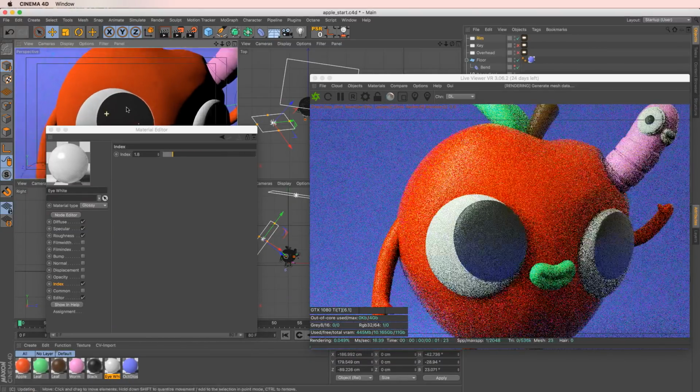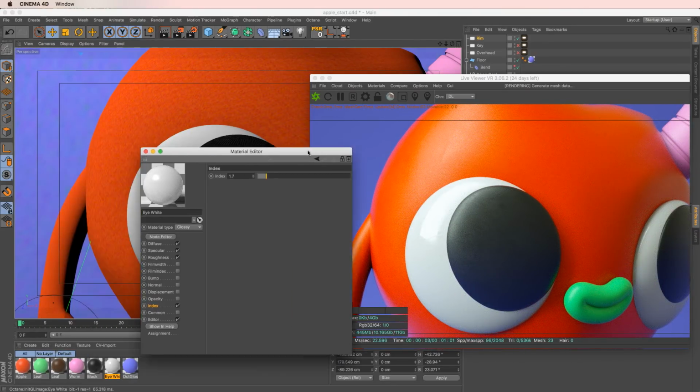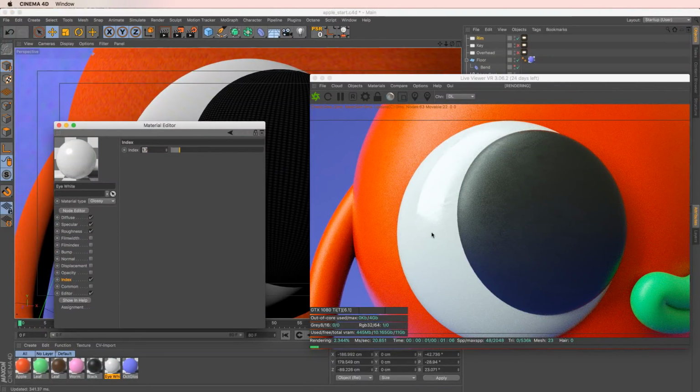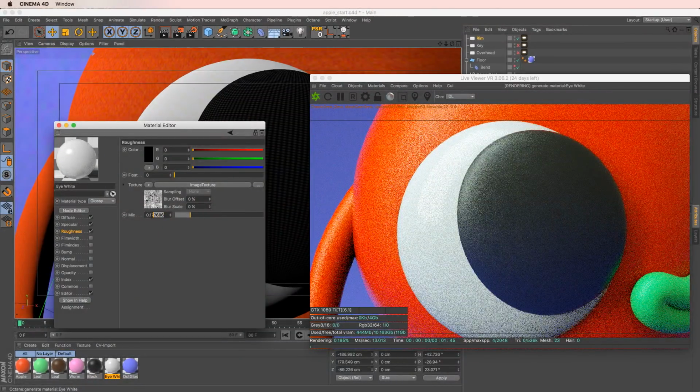Let's just zoom in here. You can definitely see that nice shininess happening right there. Maybe we can even pull this back a little bit more. So again, this almost looks like glass, but that looks like a nice plastic, and really sweet imperfections going on with that grunge map. So it almost looks like we got some scratches happening. When you really get in here, you can see all that realistic detail just using one grunge map in the roughness here. So again, maybe we can pull that back a little bit.